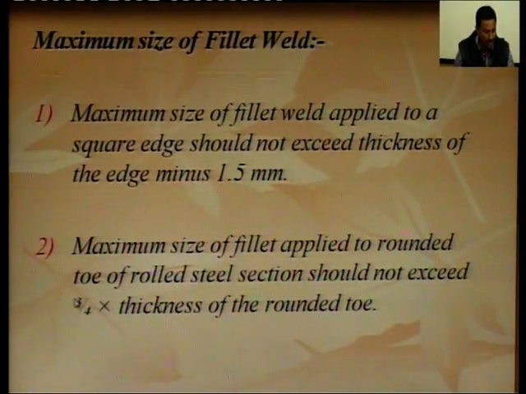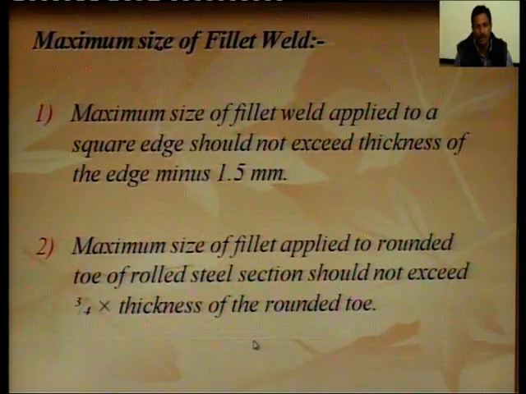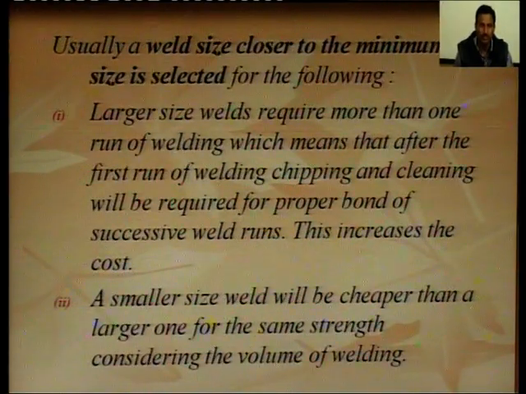So, in the case of square edge, the maximum size of weld is equal to B minus 1.5 mm, where B is the thickness of that edge. For the case of rounded toe, the maximum size of the fillet weld applied to the rounded toe of a rolled steel section should not exceed 3/4 of the thickness of the rounded toe.